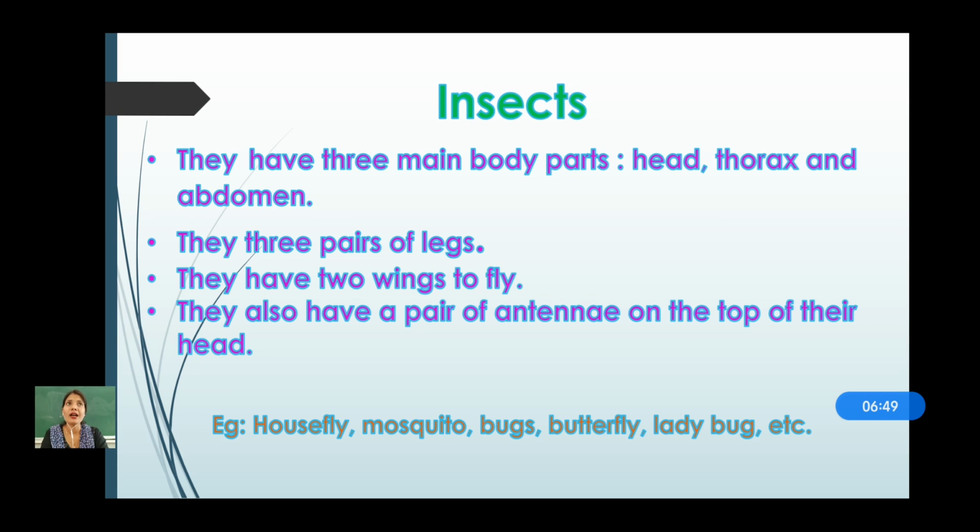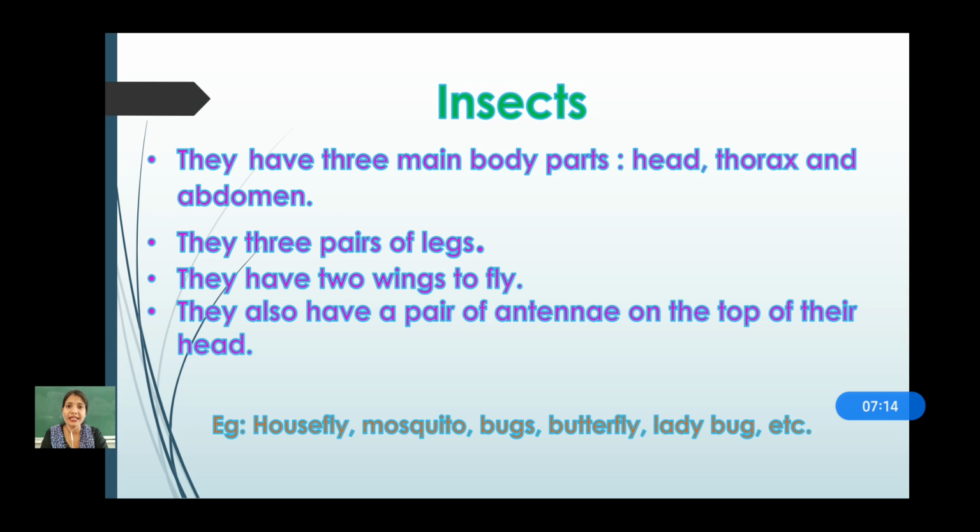Okay. Now they have wings to fly. Now you have seen housefly, you have seen mosquito, you have seen bugs, you have seen ladybug, you have seen butterfly. Isn't it? They have wings to fly. They move from one place to another with the help of their wings. And they also have a pair of antennae on the top of their head. Why do you think they have antennae?